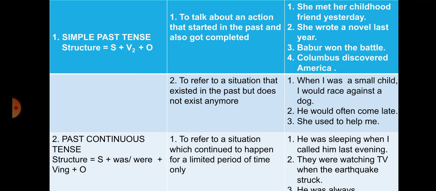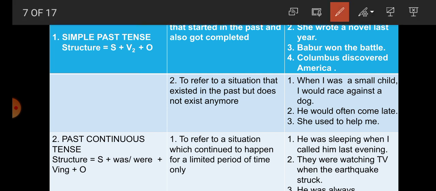Now next one is past continuous. So student, we have got here that simple past tense talks about an action that started in the past and also got completed in the past. Second one, to refer to a situation that existed in the past but does not exist anymore. Next one, number 2, past continuous tense. What is the structure of past continuous tense? Subject plus was plus verb ing form, then objects.